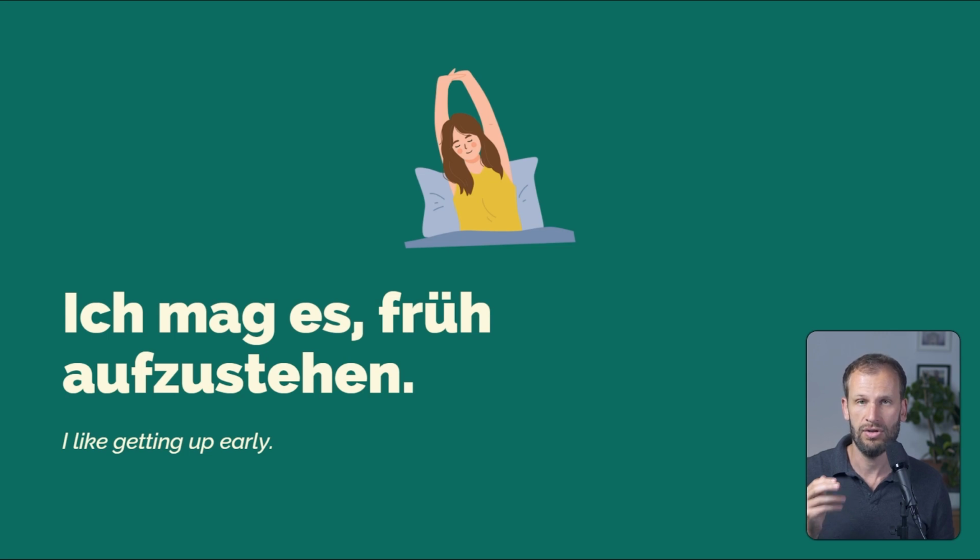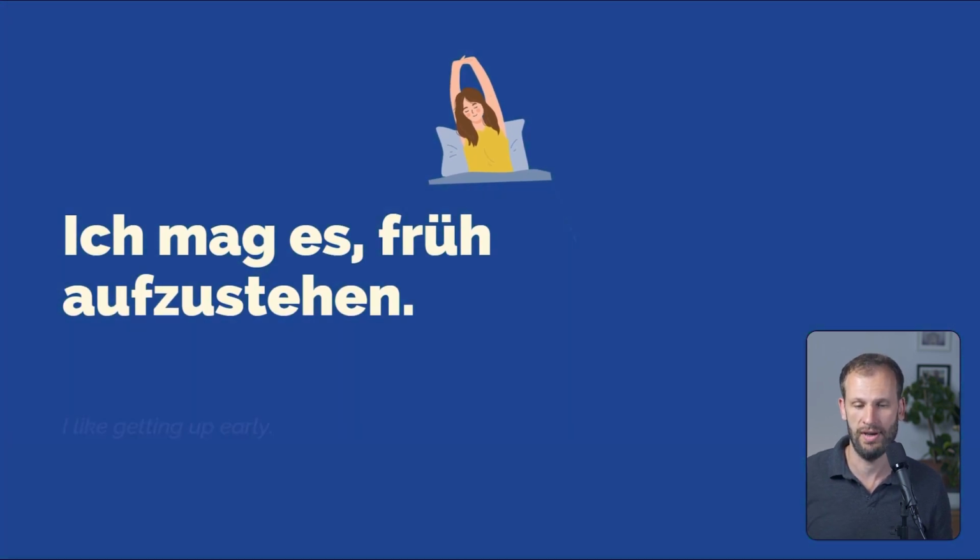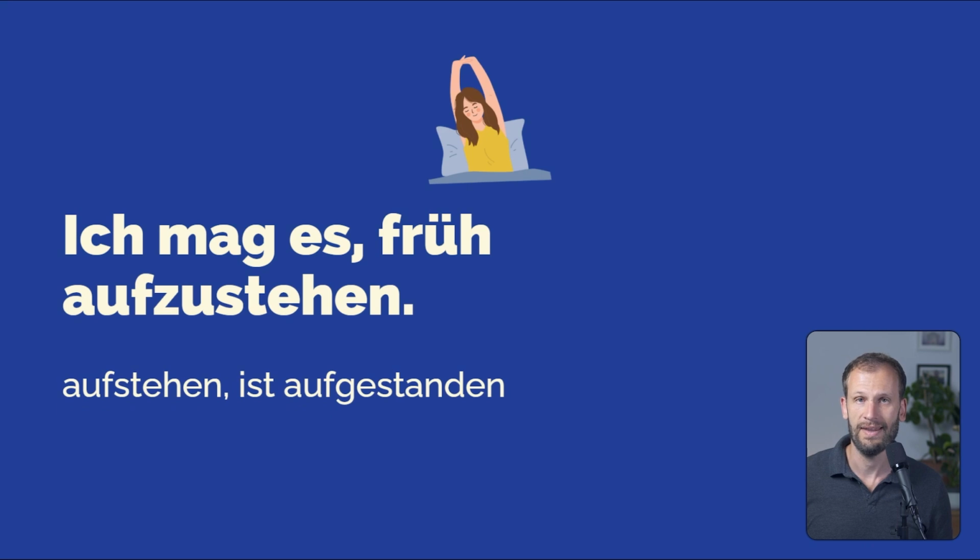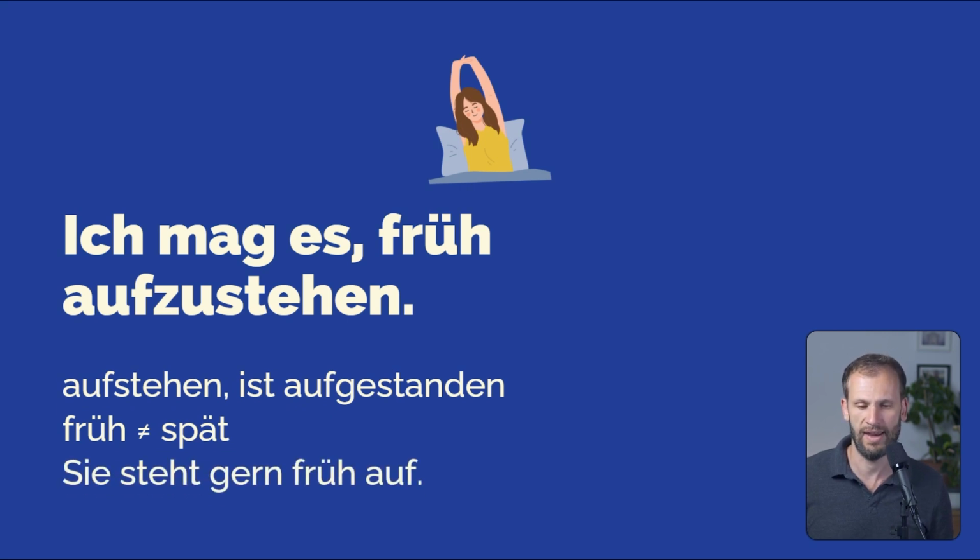In this case, you use the zu infinitive construction. So usually the zu comes before the infinitive, zu, and then the verb. But with separable verbs, you put zu in the middle of the verb behind the separable prefix, just like the ge with the past participle forms, right? Ich mag es, früh aufzustehen. So aufstehen ist aufgestanden. Again, a super irregular participle to form. Früh, opposite is spät. We've seen this a couple of times today.